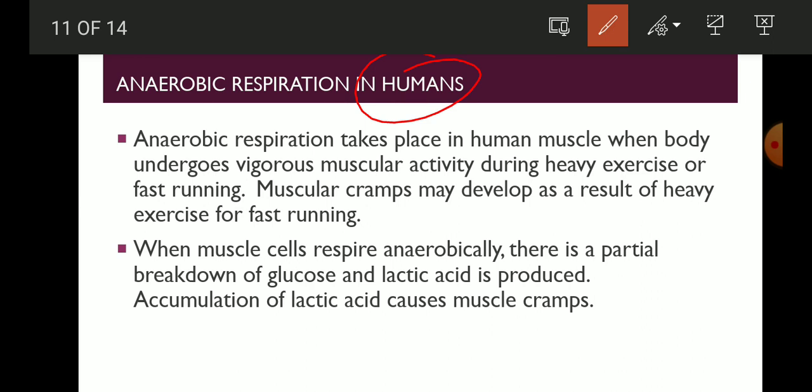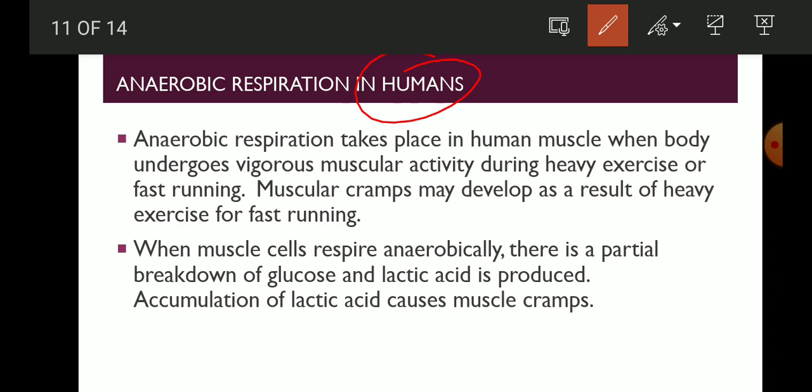Like when you are running very fast, you need more and more oxygen, you start breathing very fast. So our body needs more oxygen, and when the muscles get less oxygen, they still do respiration, but that will be anaerobic. So when anaerobic respiration occurs in us, we get muscle cramps, we get pain.